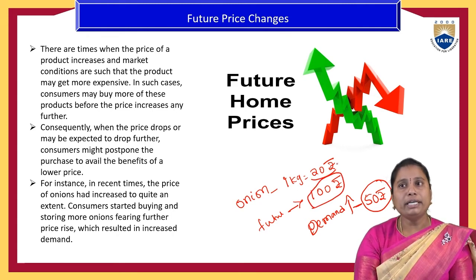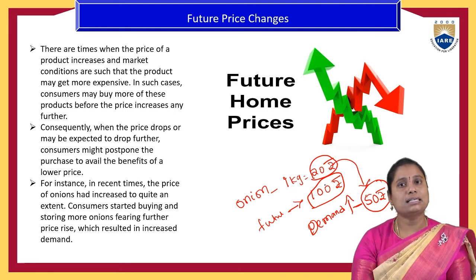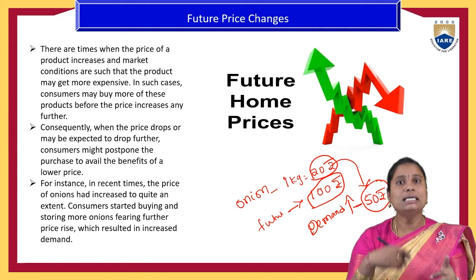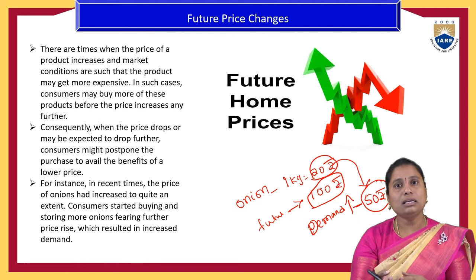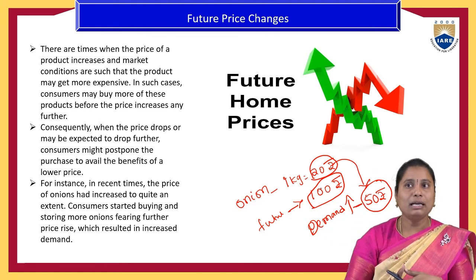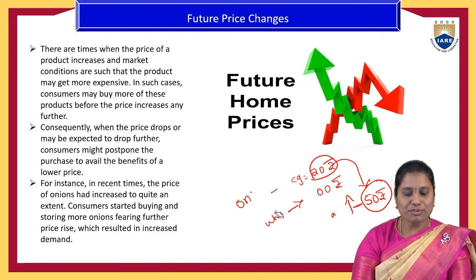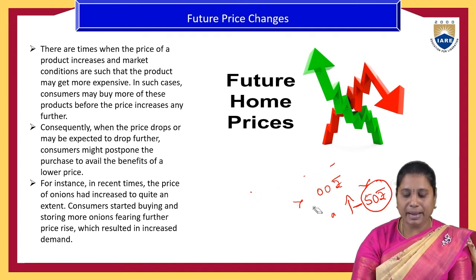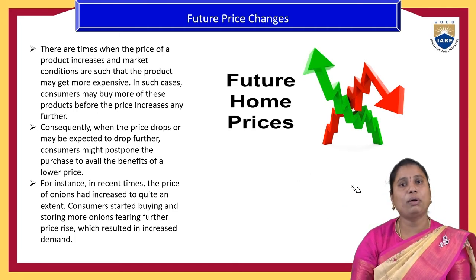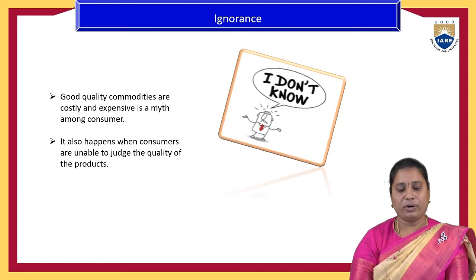So from 20 to 50, the price has increased. If the price increases, as per the law of demand the demand has to reduce. But instead, the demand is increasing because their expectation of the future price is higher than the existing price. So this kind of phenomenon also has its impact on the law of demand. So that is future price changes and their expectations affecting the demand for a product.